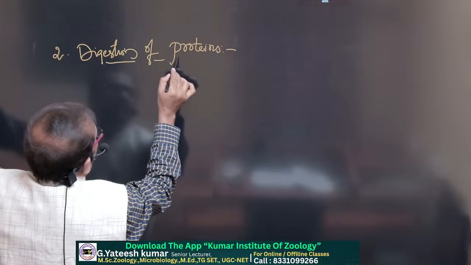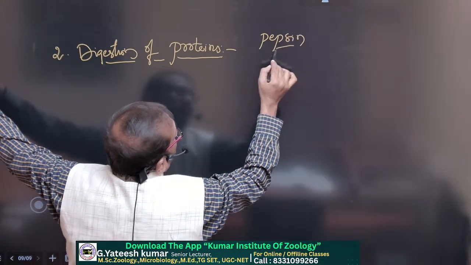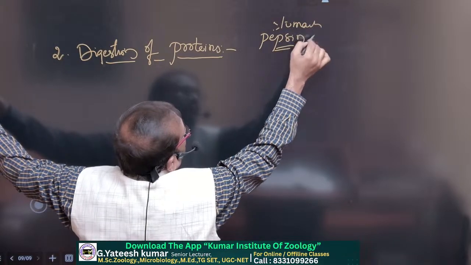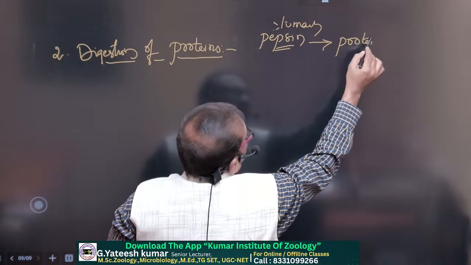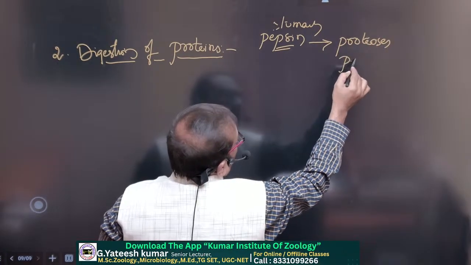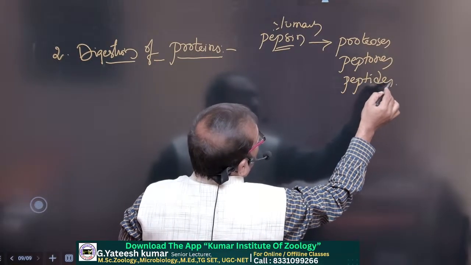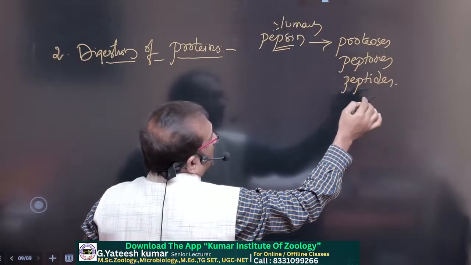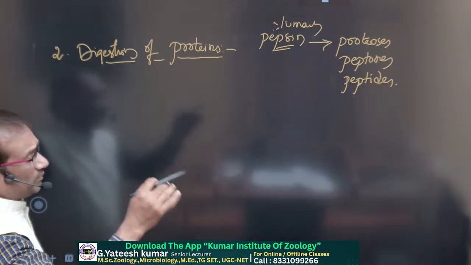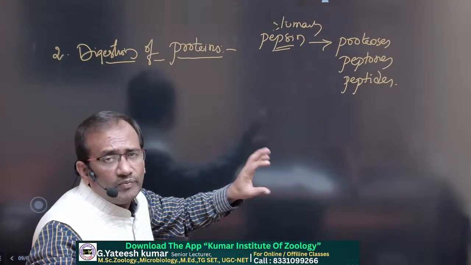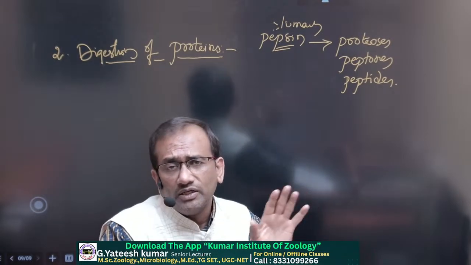Proteins are already partially digested in the stomach by pepsin. So by the pepsin in the stomach, the proteins are partially digested into proteoses, peptones and peptides. These proteoses, peptones, peptides, along with some undigested proteins, are present in the food material that enters the small intestine, and they mix with the intestinal juice and pancreatic juice.